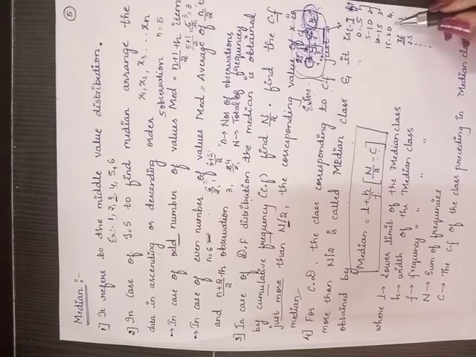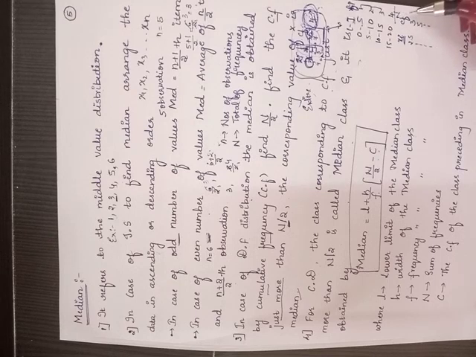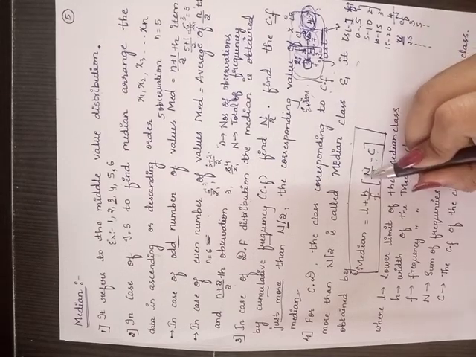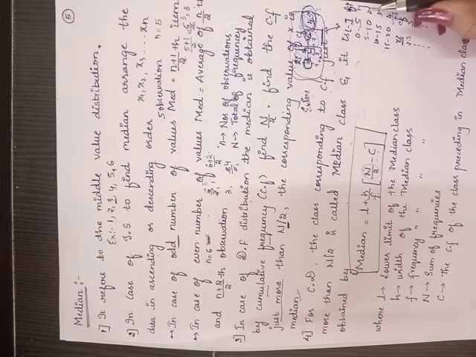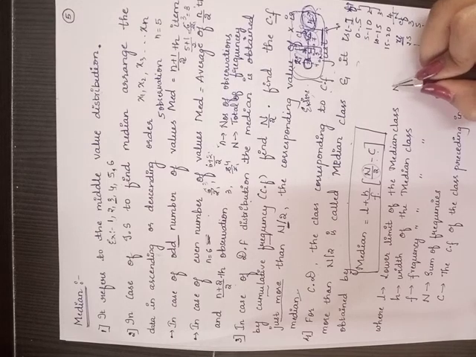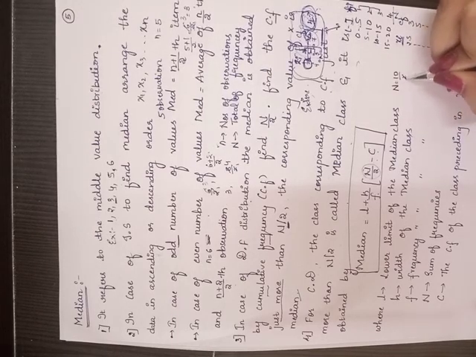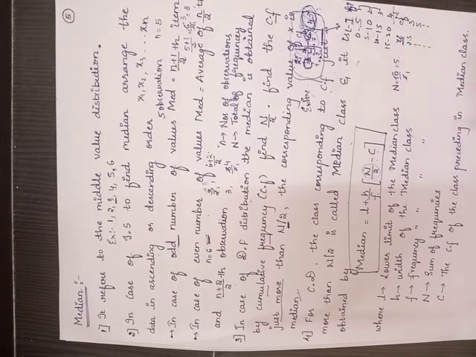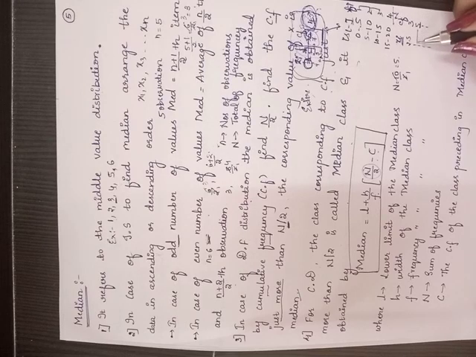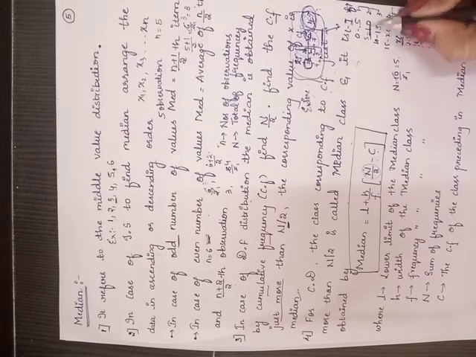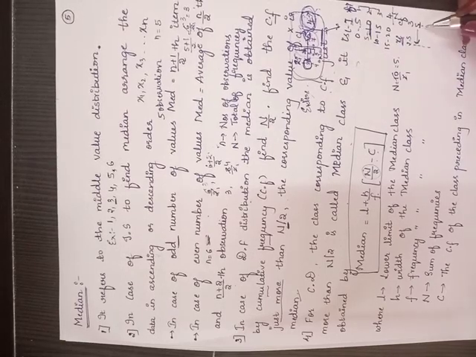So here you'll be considering what? Capital N by 2. Yes, so capital N by 2 you'll be substituting here. So 4, 5, 6, 7, 8, 9, 10. 10 you're getting, right? So N value is 10. So 10 by 2. So you'll get here 5. So they said just more than or equal to that observation. So the same we will be considering the observation here. So it is the second observation. So obviously it will come here, right?